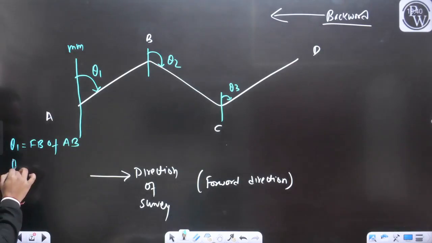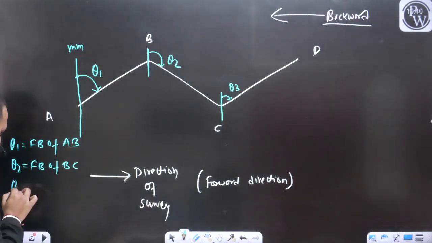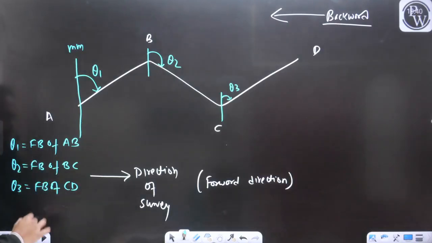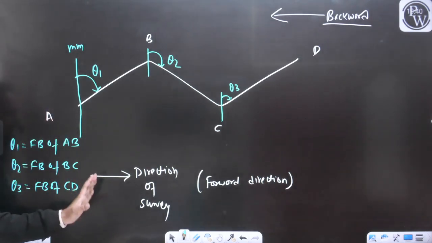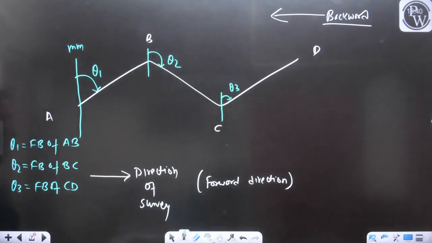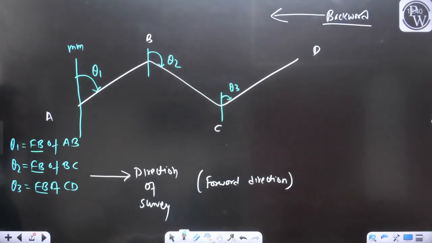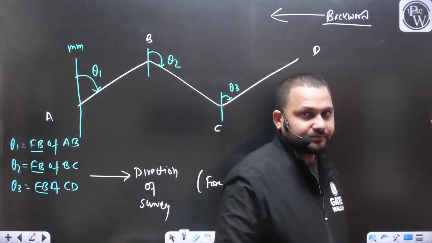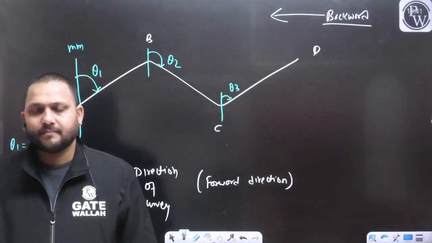Similarly, theta 2 is the forebearing of line BC. Theta 3 is the forebearing of line CD. Can I use this terminology? All these bearings that we have measured in the direction of survey, or in the forward direction, for that we are using the term forebearing. Yes or no?